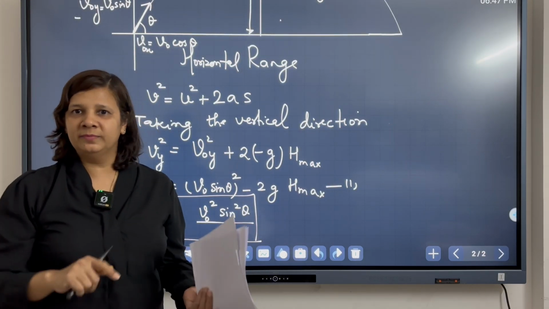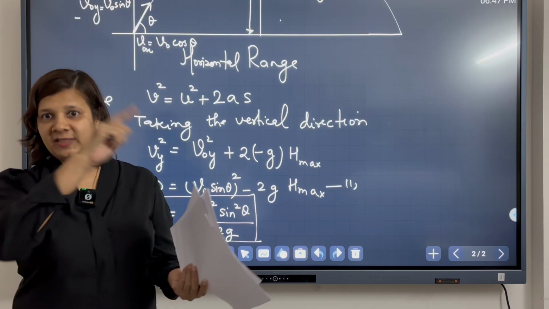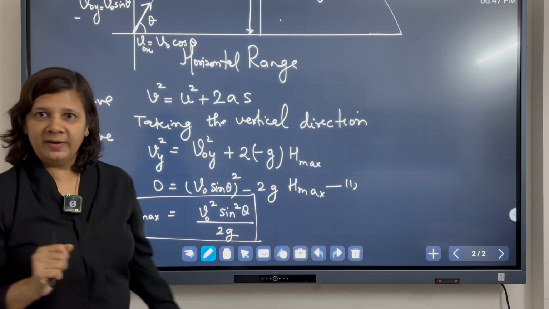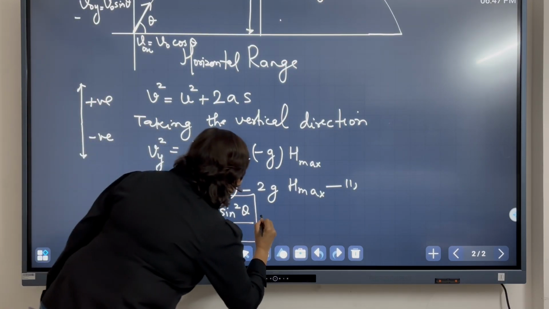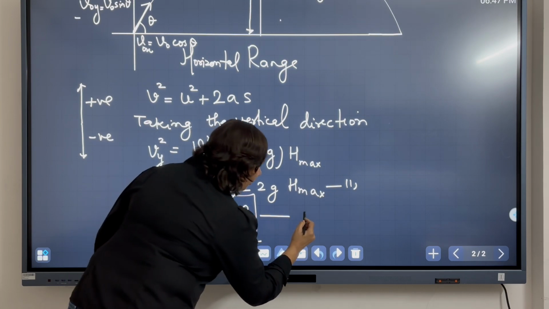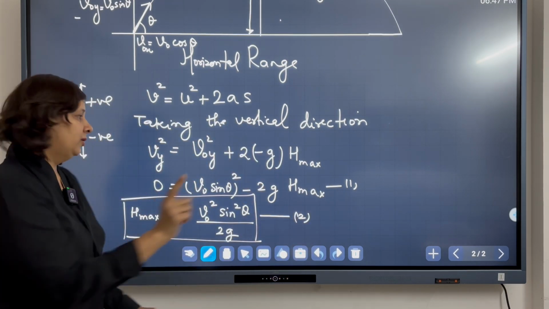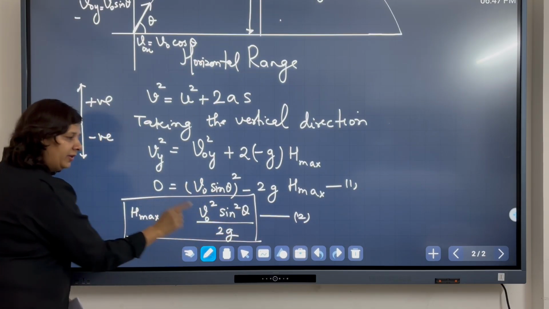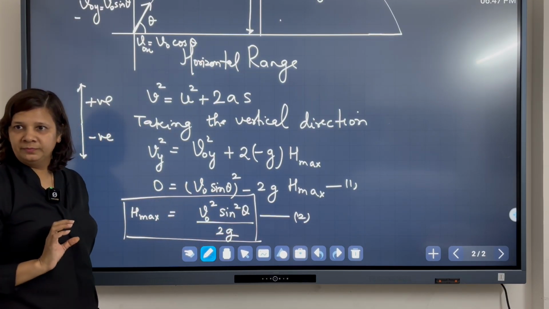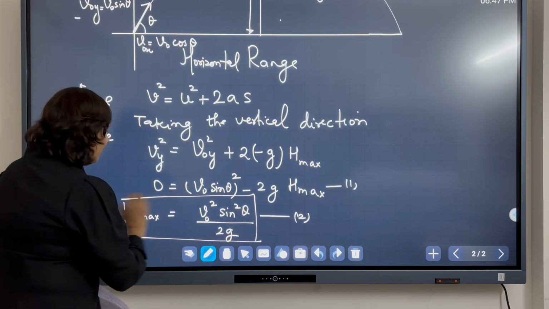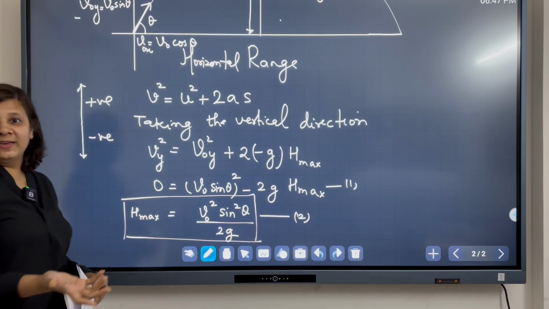Earlier we have already derived the equation of the trajectory of this parabola, right? Now this is the maximum height attained by the ball when it is thrown at an angle theta with the initial velocity v naught. Okay. Now what other things can we calculate?